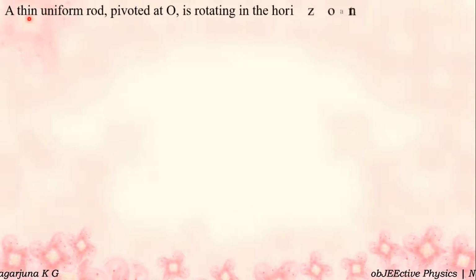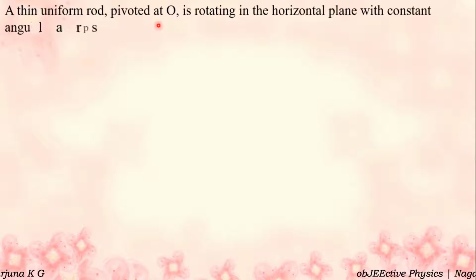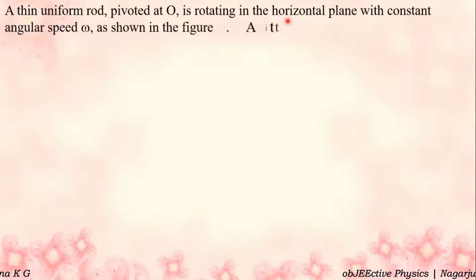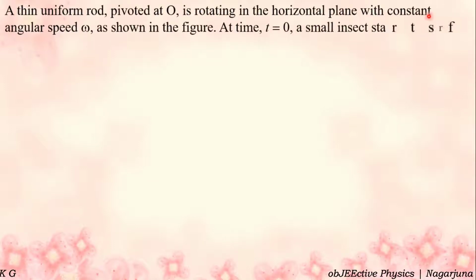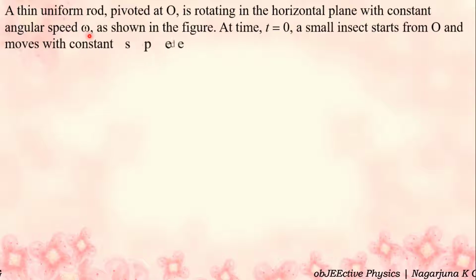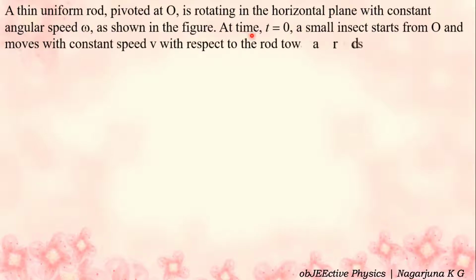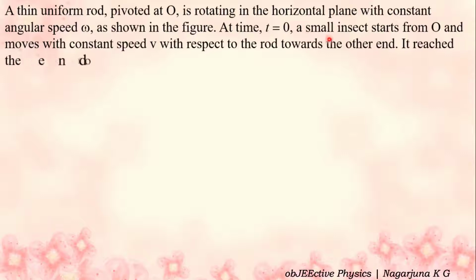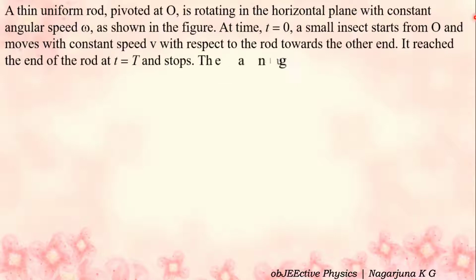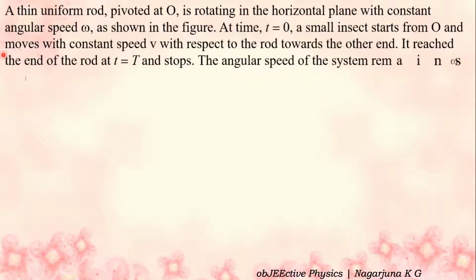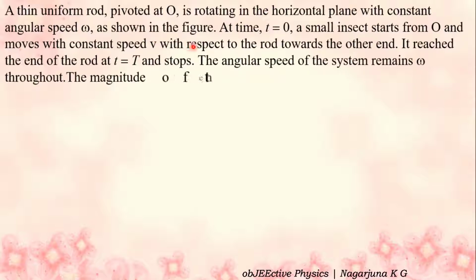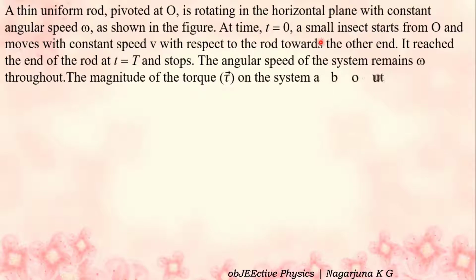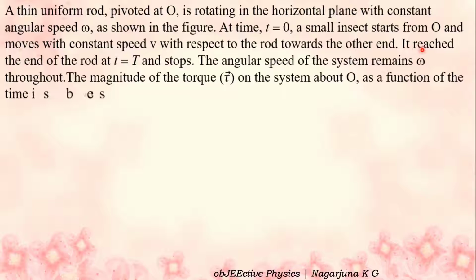Next question. A thin uniform rod pivoted at O is rotating in the horizontal plane with constant angular speed omega as shown in the figure. At time t is equal to 0, a small insect starts from O and moves with constant speed v with respect to the rod towards the other end.